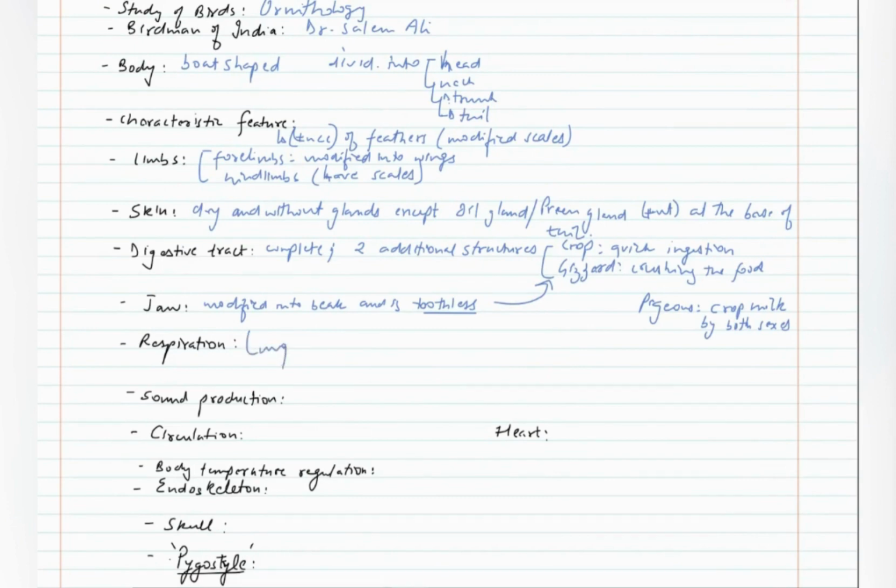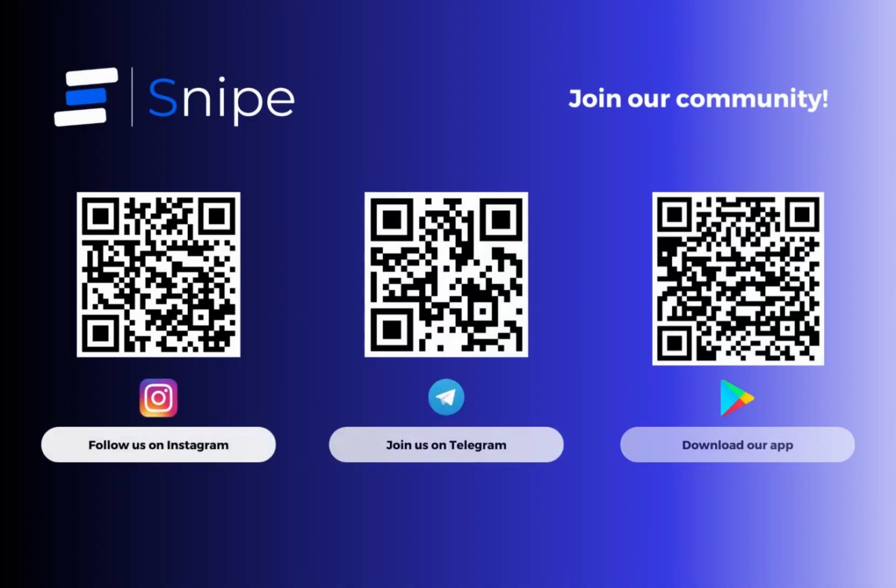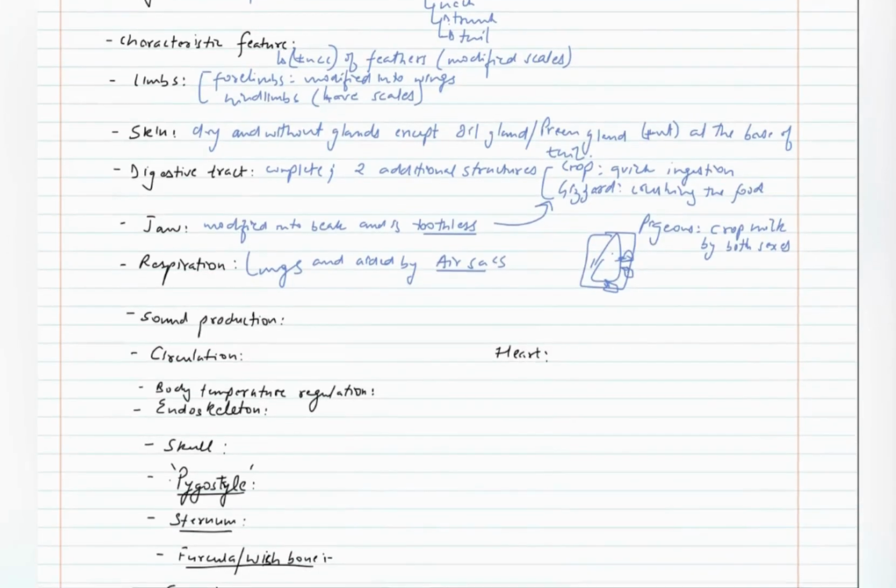Respiration is by lungs and it is supplemented by air sacs. If you see the lung, you will see the presence of structures like this. These are the air sacs which can accumulate additional amount of air. Since these birds fly in the air, the oxygen level decreases, therefore they need extra air in their lungs to maintain their oxygen level. For the production of sound, a specialized structure is present called syrinx.